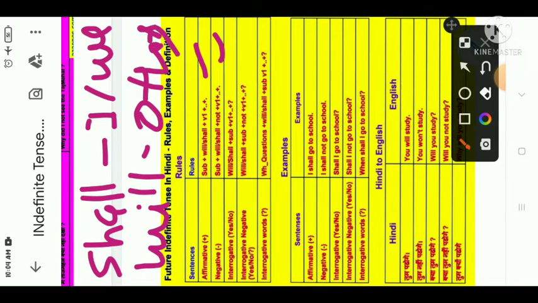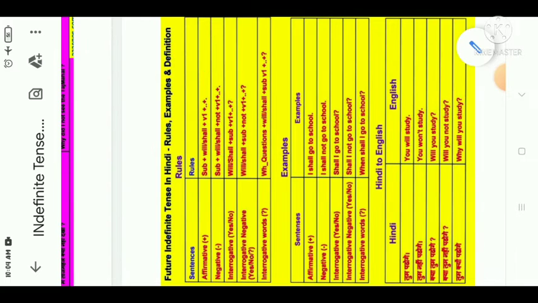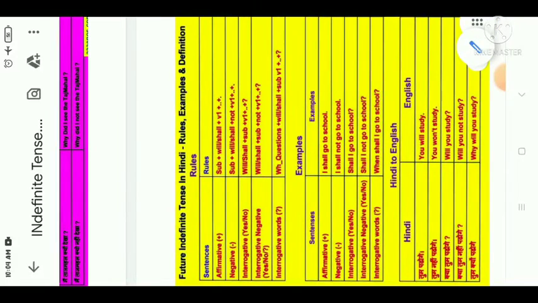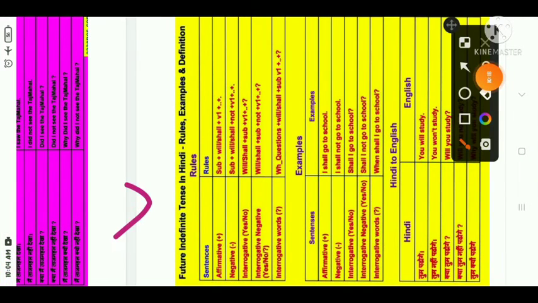Means only I and we can have shall, and the rest of the subjects will have will. Right? So students, you will have to understand this properly. And whenever shall and will are used, your indefinite tense will definitely consist of only verb first form, that is called present form. Right? So this was subject plus will or shall plus verb first form.